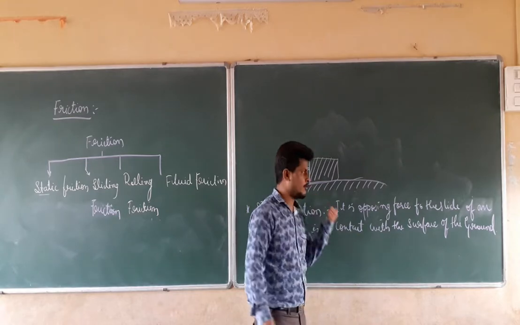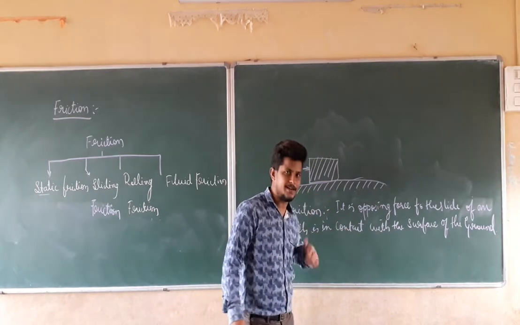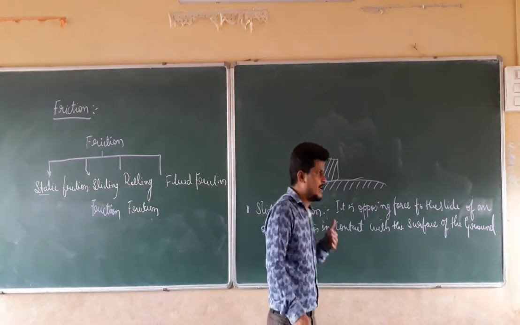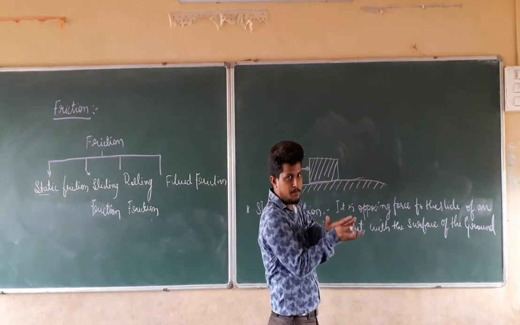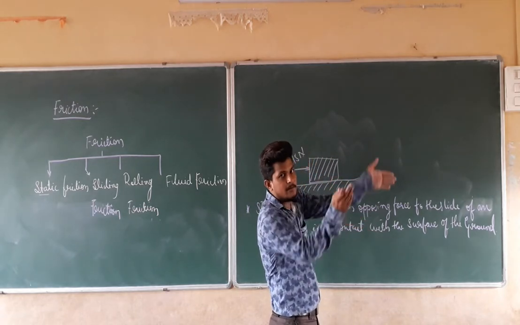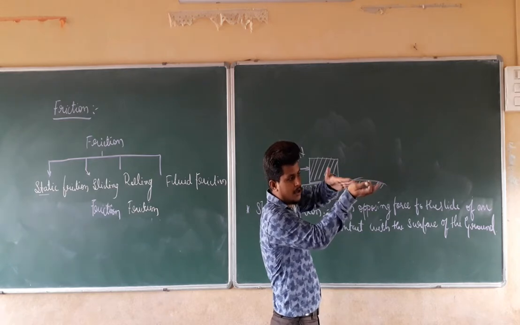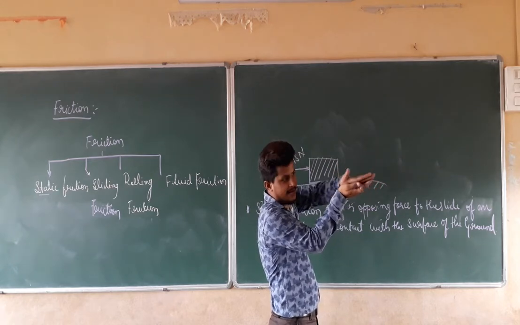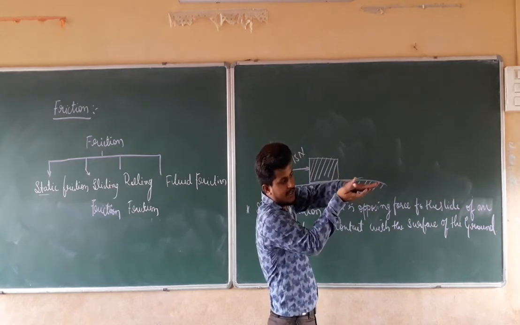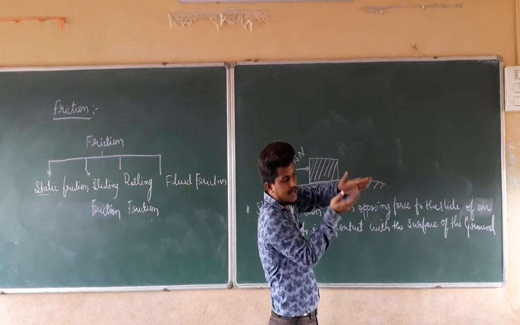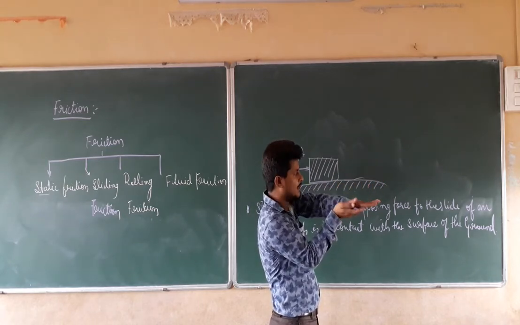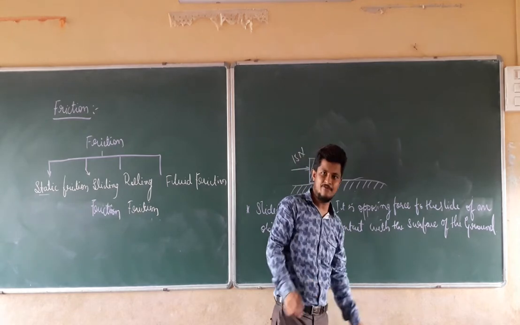Slide of an object is nothing but the object is in movement. How is it moving? It is in contact with the surface, moving along the ground. The along-the-ground motion is a slide. If it is sliding on the ground, there is an opposing force acting on that slide. That opposing force is the sliding friction.